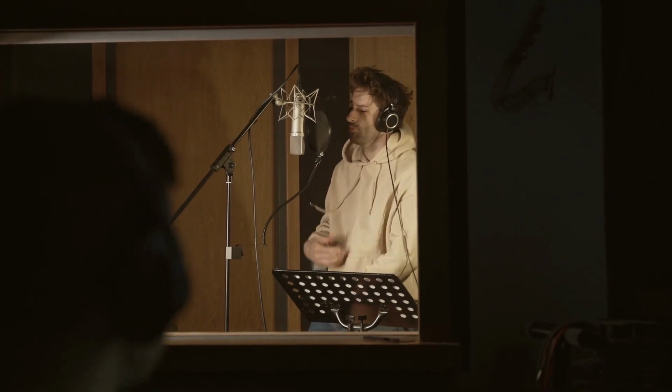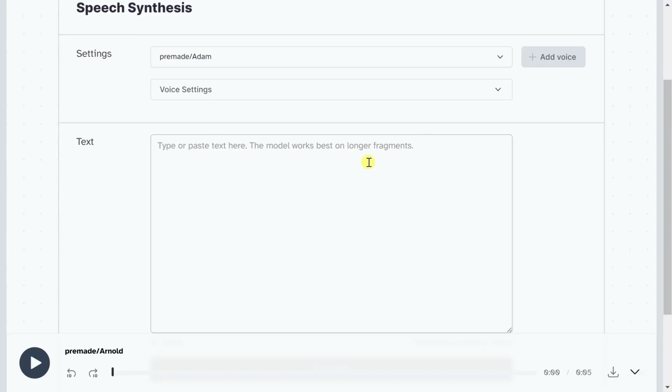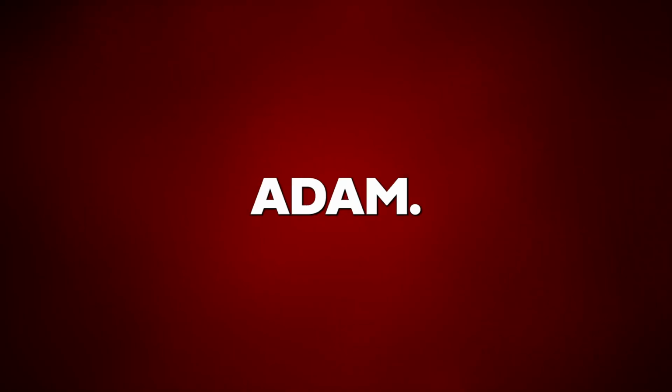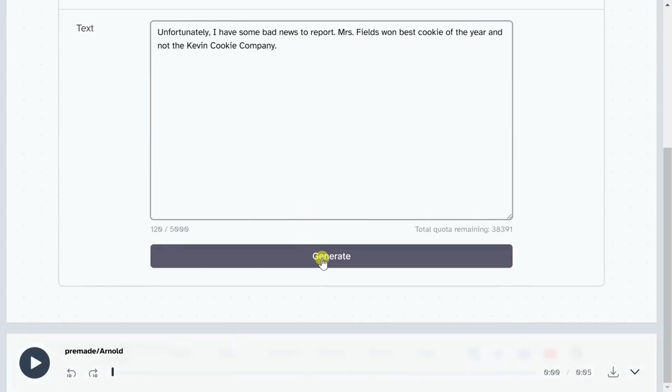We have a script. The second step is voice generation. I will use 11 Labs for this. All you have to do now is copy-paste your script here. In the settings, choose Atom. Now click on Generate. Our voiceover is ready. I will just quickly download it.